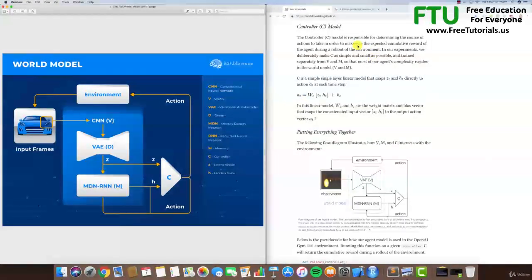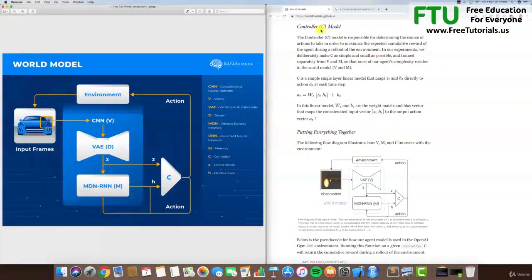As you can see here, the ultimate goal in order to make the car drive as fast as possible is to maximize the expected cumulative reward of the agent during a rollout of the environment, meaning during a certain number of steps, like what I showed you in the previous tutorial, 900 steps. All right, so the optimizer that we'll use in step 10 in the course structure will be used to figure out the best weights of this weight matrix of the controller.